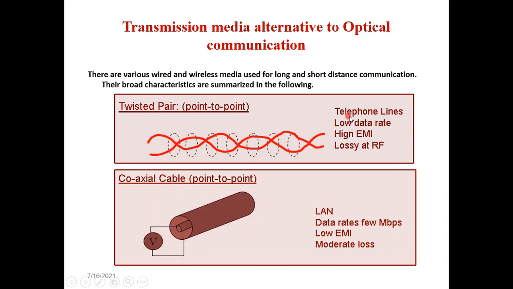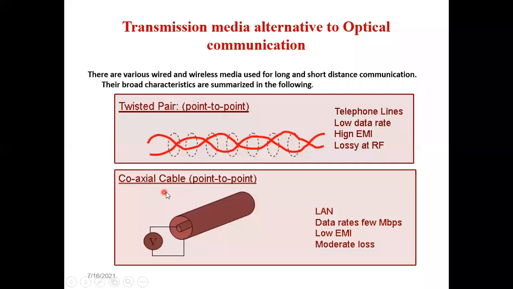So we had the telephone lines, and communication majorly started worldwide using the telephone lines. Telephone lines used the twisted pair. It was point to point communication, so the data rates were low. It had high electromagnetic interference, and it was lossy at radio frequency. As we increase the frequency of operation, the losses were more.